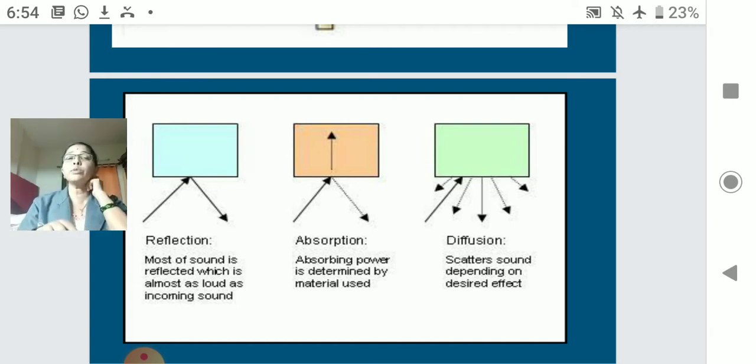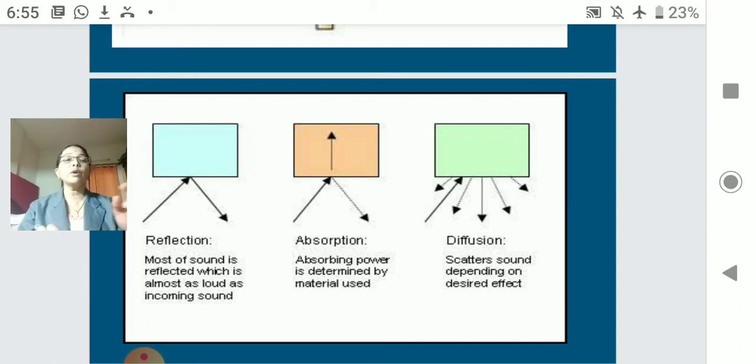If it is an absorbing substance, what will happen when I am speaking? My sound will not reflect and make an echo around. Okay, my sound will be absorbed. If you are sitting there in that hall and I am speaking, my sound will not be reflected. You will be able to hear me clearly because there are absorbents.